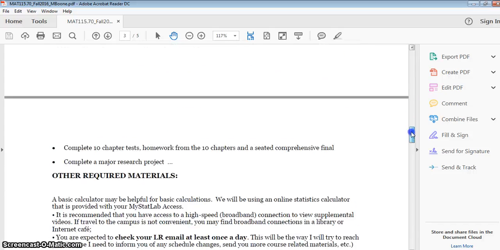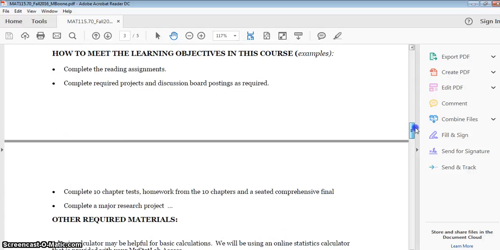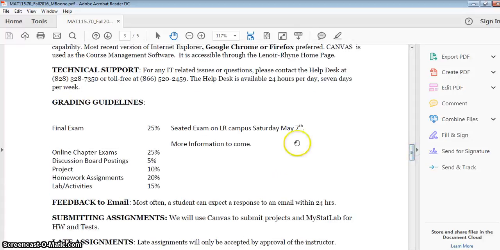There is a breakdown of the tests. I need to change this date. This date will be changed on your syllabus. I'm looking at the seated exam to be on LR's campus on Saturday, December 10th, I believe is our correct date. We'll have our final exam. We'll have online chapter tests. There'll be some discussion boards, some projects, homeworks on MyStatLab, and any labs that we do from the semester.